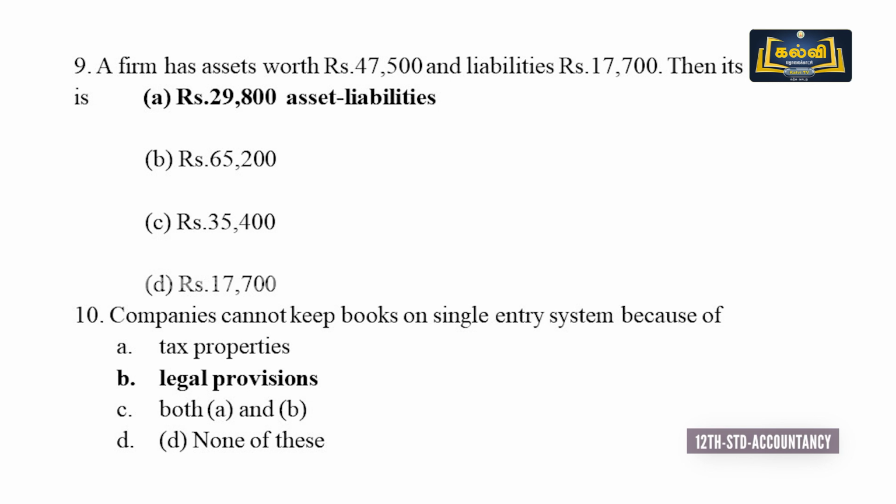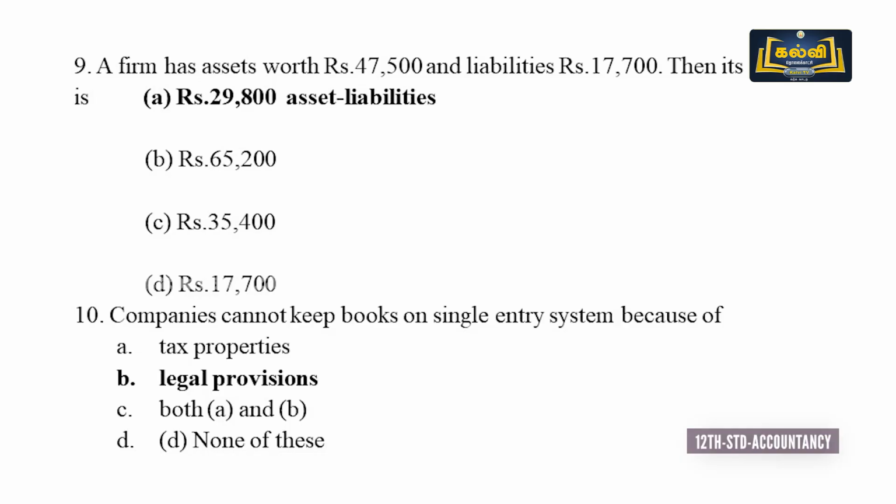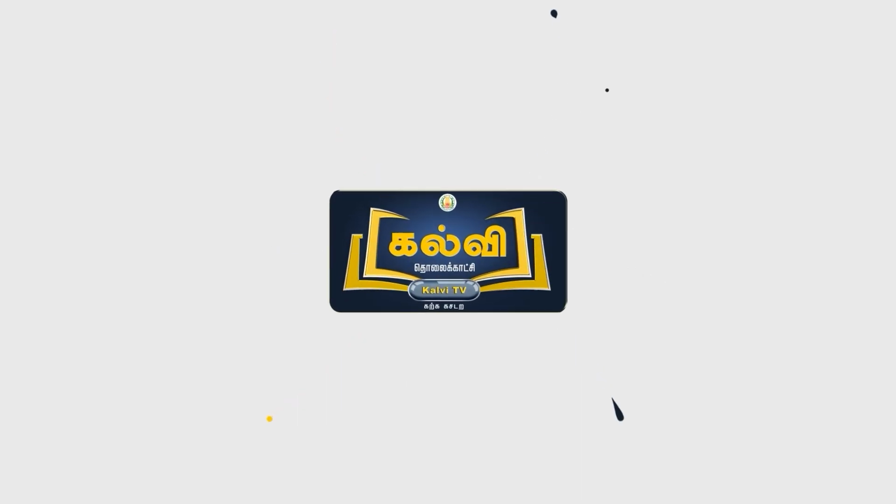Companies cannot keep books on single entry system because companies can keep accounting records only on double entry system. So companies cannot keep books under single entry system because there is no legal provision, and accounting principles and standards are not followed. So the answer is B, legal provision. So far we have discussed 1 mark questions. The remaining balance we will discuss in the next session.